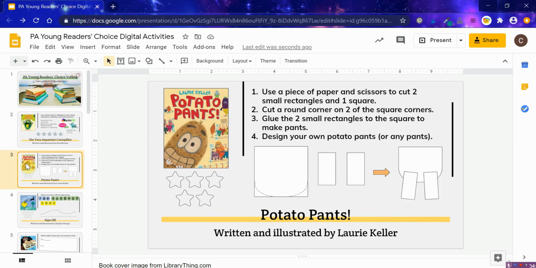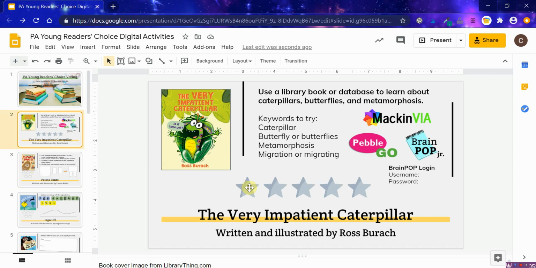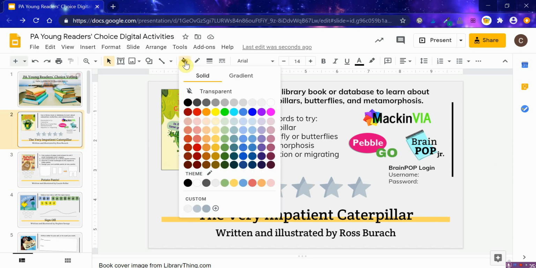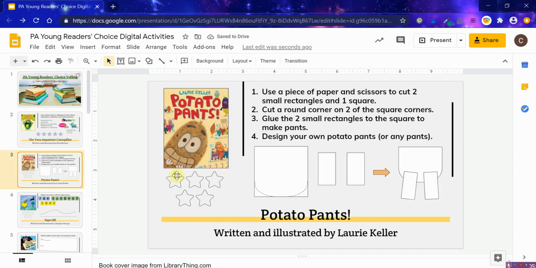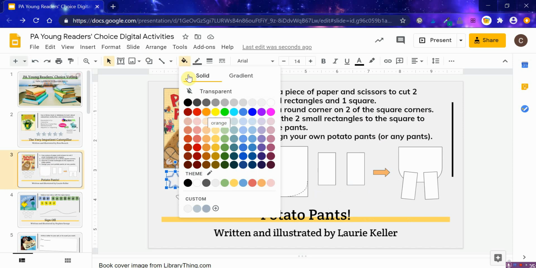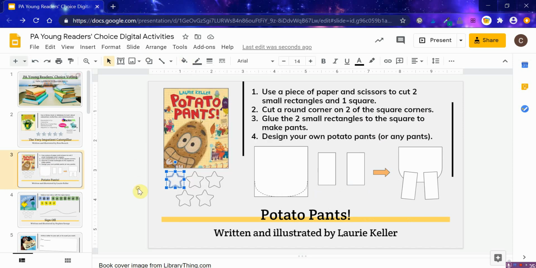So the second book is Potato Pants, and you may notice that there's a star setting here. These stars, I let students change the colors of them to give a book stars. Some of them appear like this when there was enough room on the slide. Others are smaller, and I would let students color these any color they like, let them be creative with that. Of course, 5 stars being the best and 1 star being the least.